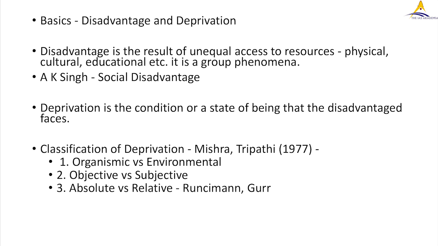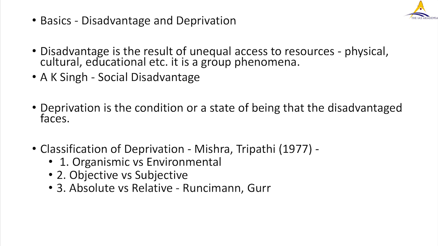Now for the social disadvantage, A.K. Singh refers to it as all the sociogenic variables that prevent or hamper the development of natural potentialities of a group. That is the social disadvantage.